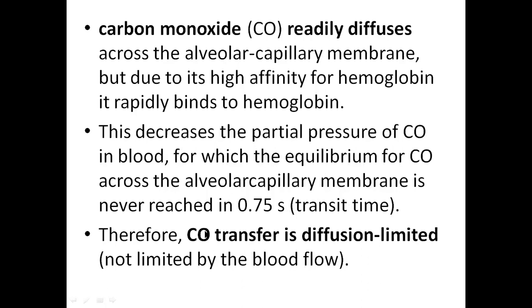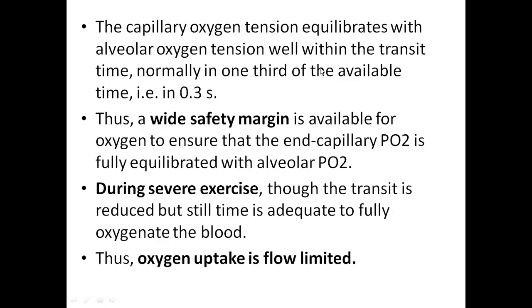Why am I talking about nitrous oxide and carbon monoxide? One is flow limited, limited by the blood flow, and the other one is diffusion limited. But the important gas for us is oxygen. Oxygen stays in between these two gases. It reaches equilibrium within 0.3 seconds. So oxygen partial pressure in the blood will be equal to the oxygen partial pressure in the alveoli, when exchange of gases is occurring, within 0.3 seconds. So it has a wide safety margin.